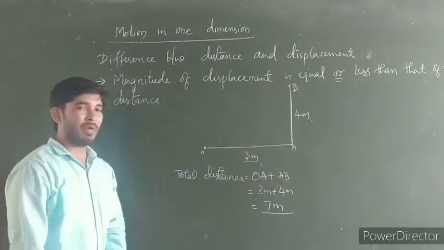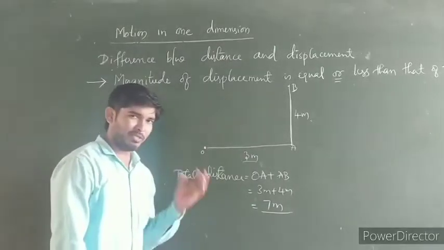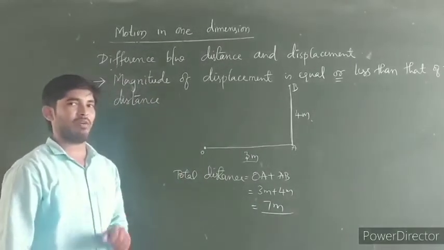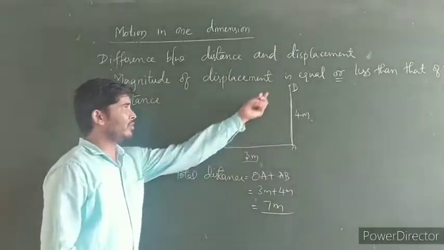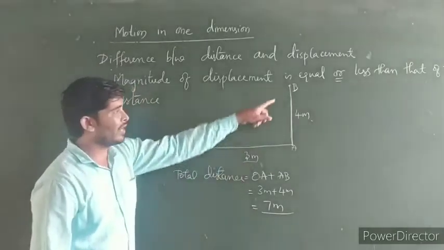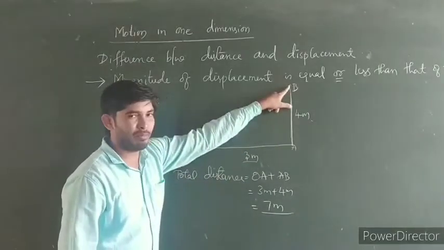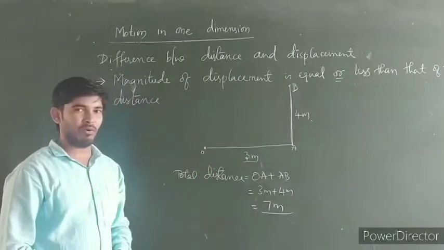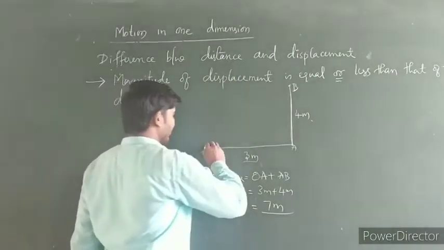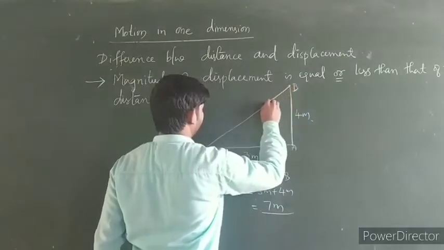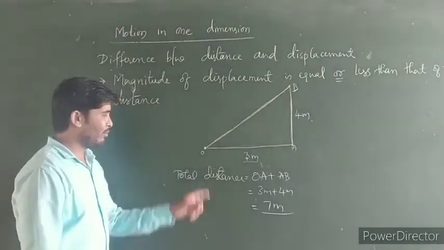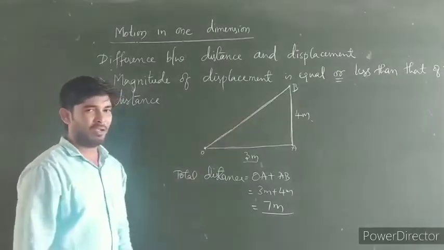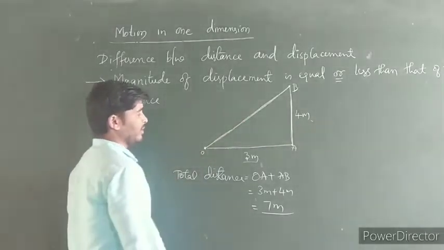Then what about displacement? So what is displacement? It is the shortest distance covered by the body from initial position to final position. So here the final position is the point B and the initial position is represented by point O. So what is the shortest distance between these 2 points? Displacement of the body from point O to B is 5 meters.